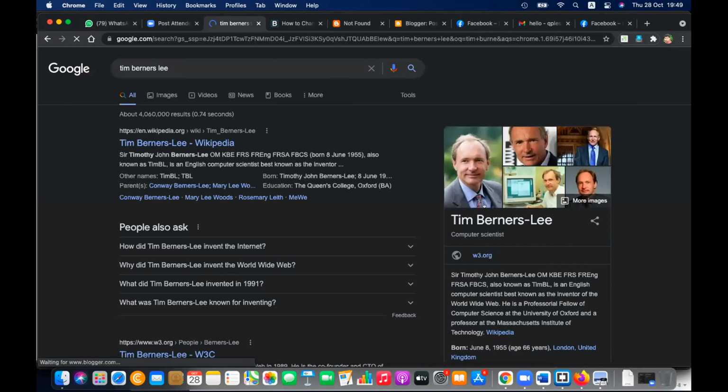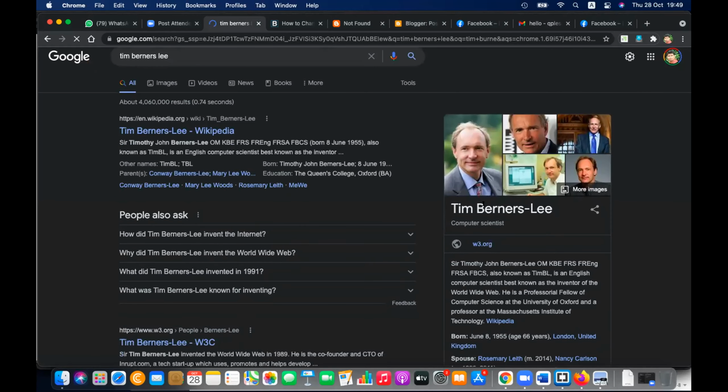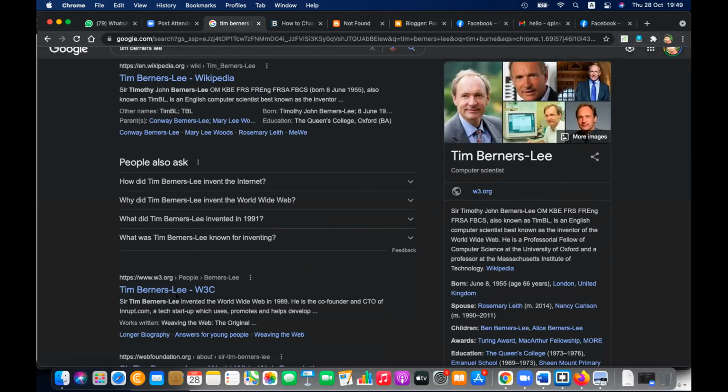Did he make Chromium? No. Father means he was the person who introduced this concept. Berners-Lee is the founder of W3C. W3C means World Wide Web Consortium, and it sets standards for the web.